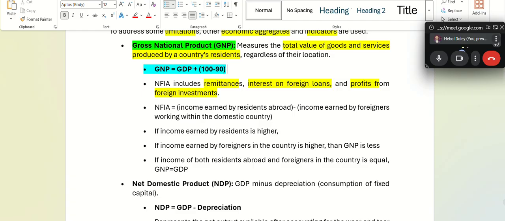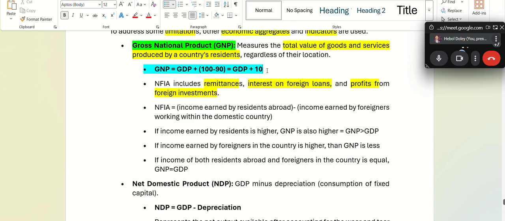So it will be GDP plus 10. So if income earned by residents is higher, GNP is also higher, meaning GNP is greater than GDP, right?